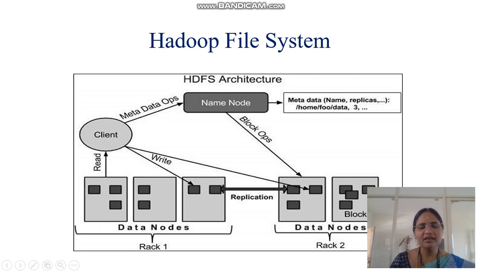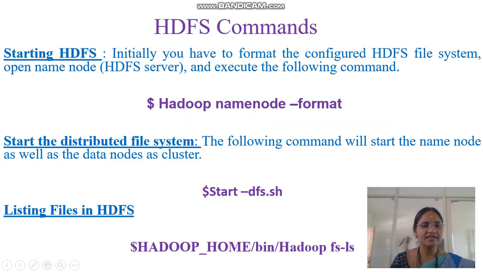In this architecture, you can also observe that every rack consists of thousands of data nodes, and the same replicated data is maintained in some other racks. The exact copies are also maintained in other racks. If any node crashes, the data is made available from some other racks. So these are the commands we normally use to access HDFS.